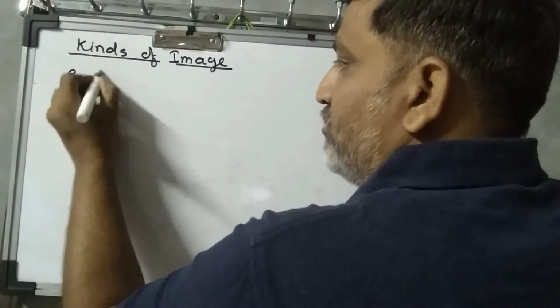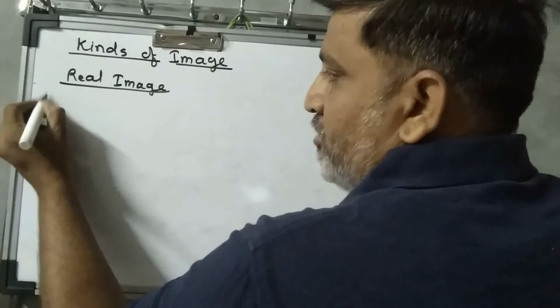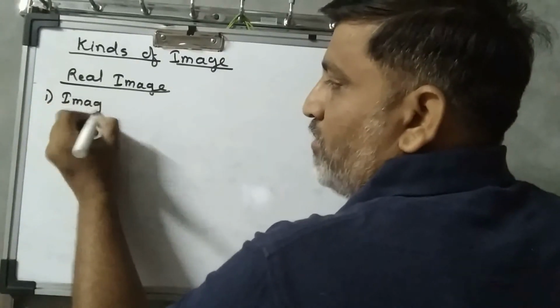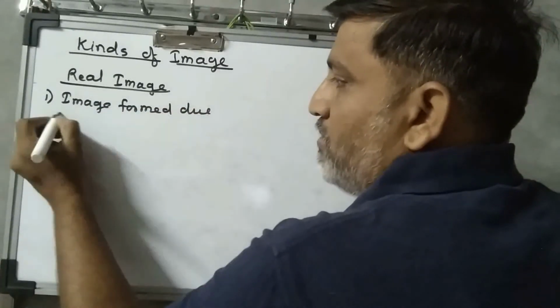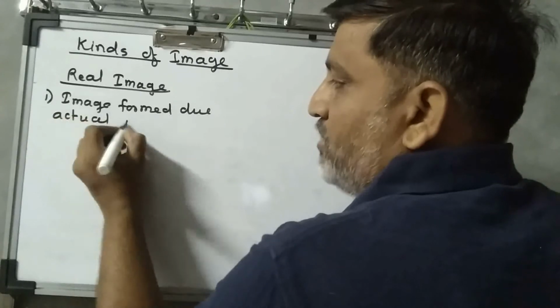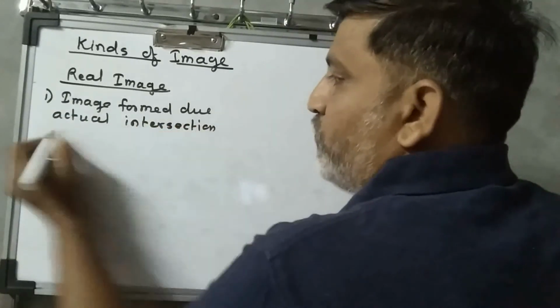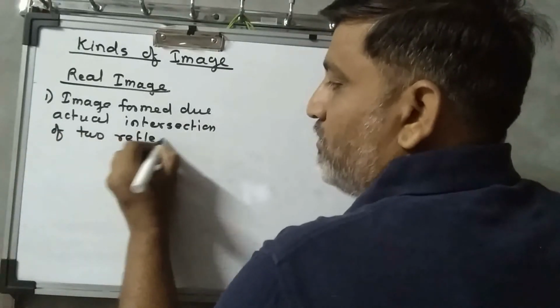Real image. I just told you, what is a real image? An image formed due to the actual intersection of two reflected rays.